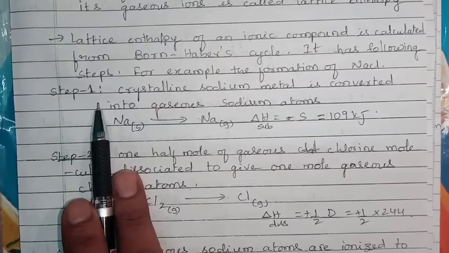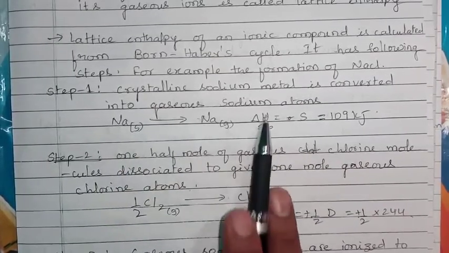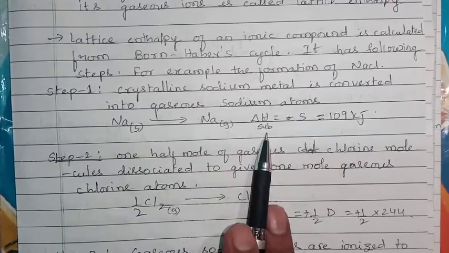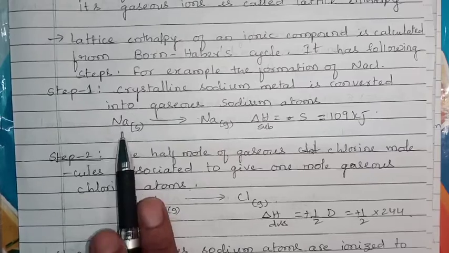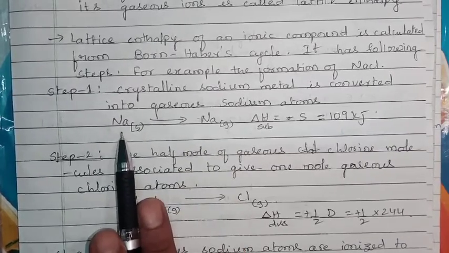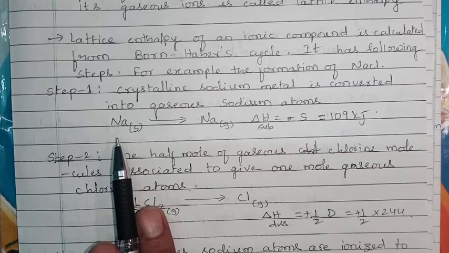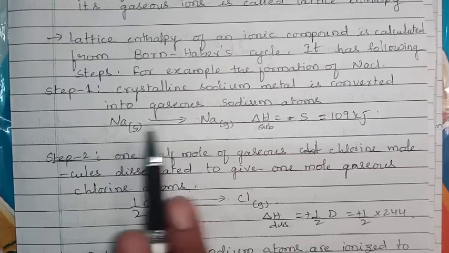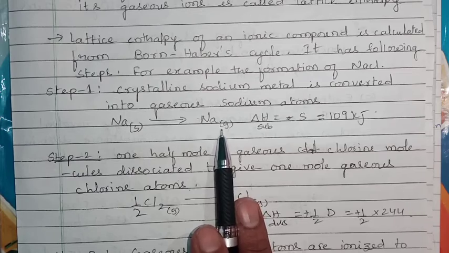First, step 1. Crystalline sodium metal is converted into gaseous sodium atoms. In the first step, we are converting solid sodium into gaseous sodium. Here solid sodium is a lump. It is a combination of many atoms, whereas in gaseous sodium, independent gaseous atoms are there.